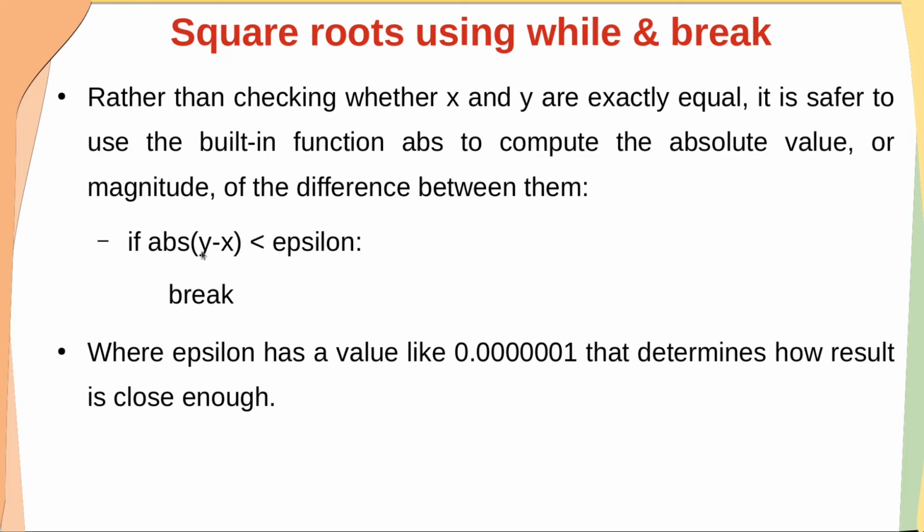The difference between these, if it is less than 0.000001, then we'll stop. It means that much accuracy is enough for us. That's the meaning. Hope this is clear to all of you, dear students.